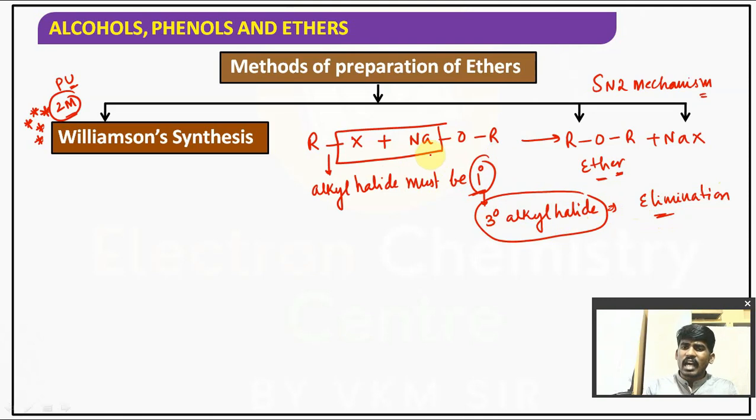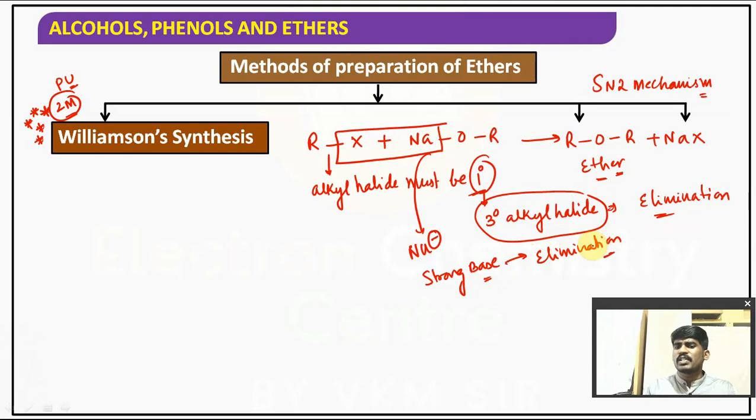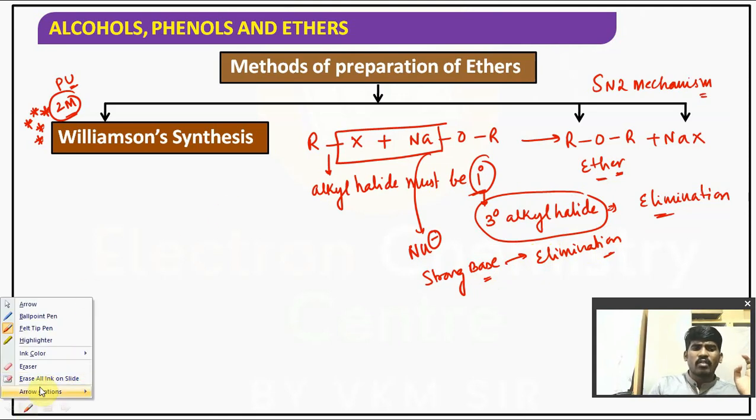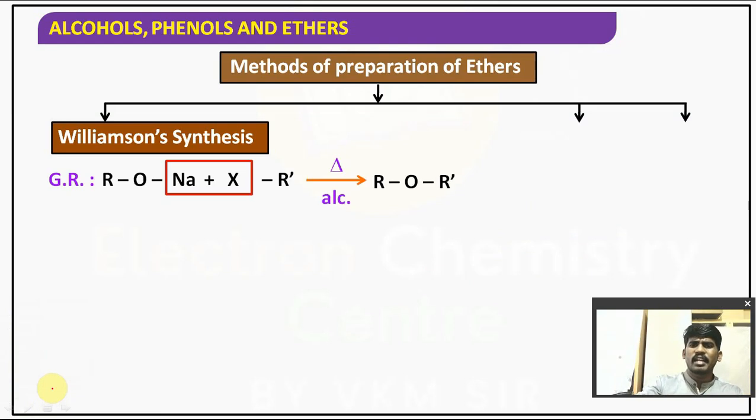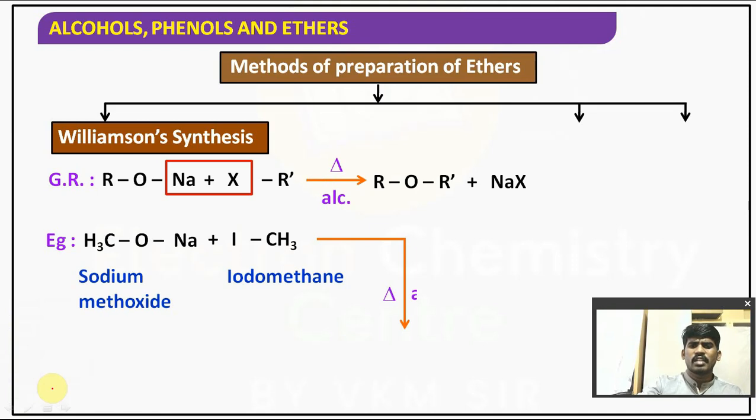Why? Because our alkoxide is not only a nucleophile, it is a strong base also. So a strong base always makes the substrate undergo elimination. That's why elimination competes with substitution. So whenever the substrate is a tertiary alkyl halide, elimination dominates over substitution, and it will give alkene. Understood? So these are the points you should majorly understand whenever we talk about Williamson ether synthesis. Let's talk about the general reaction and the examples also.